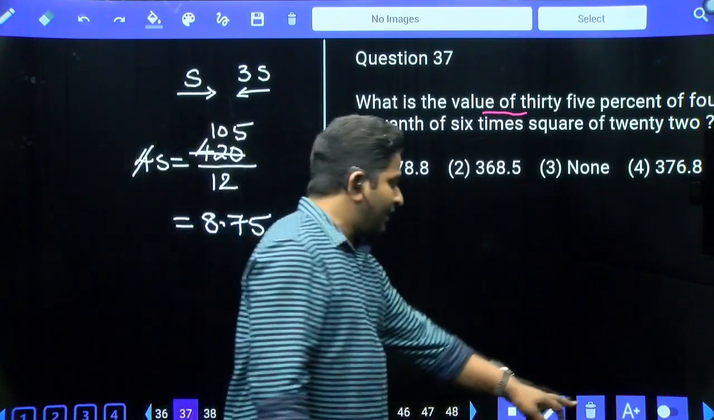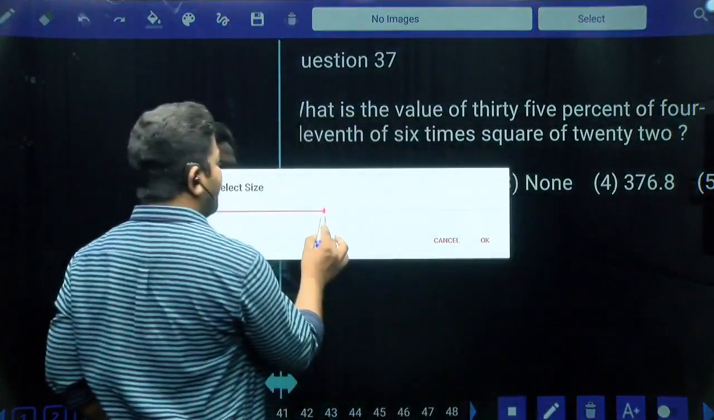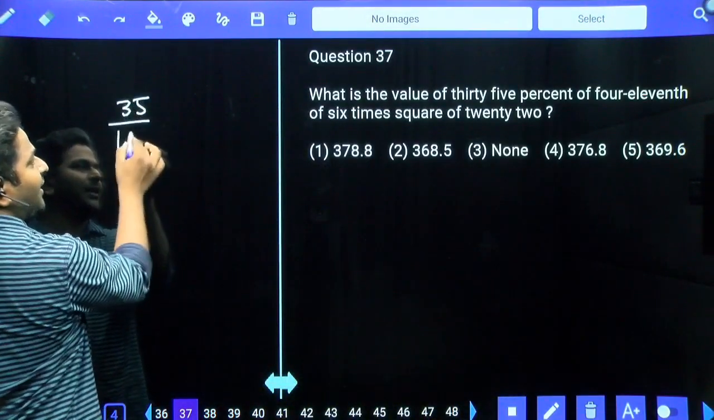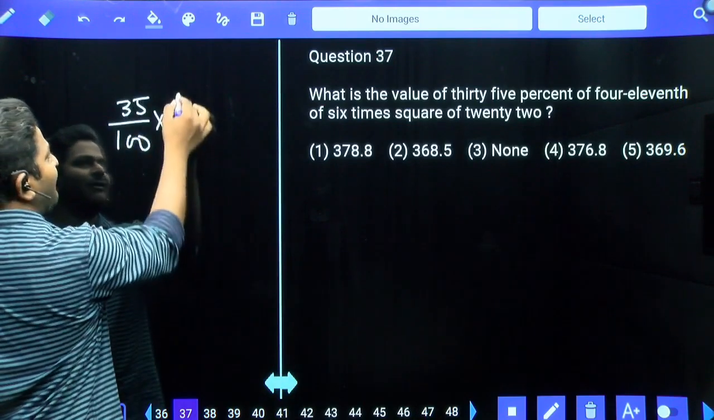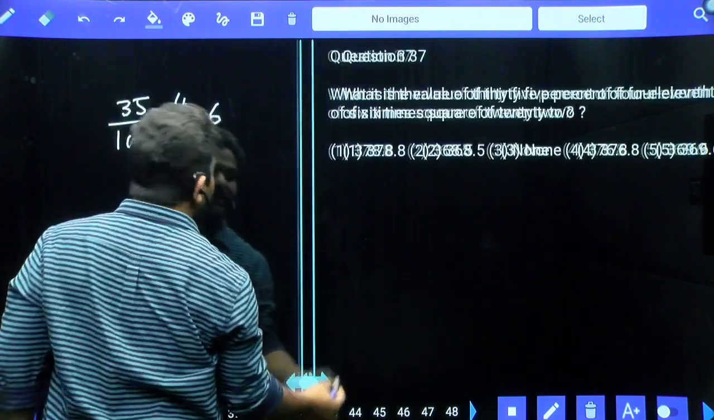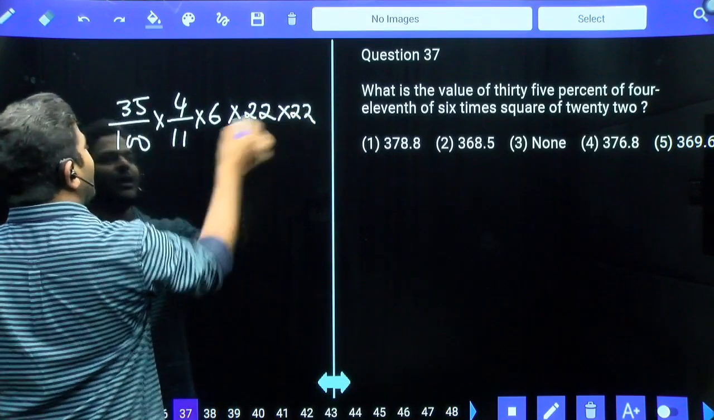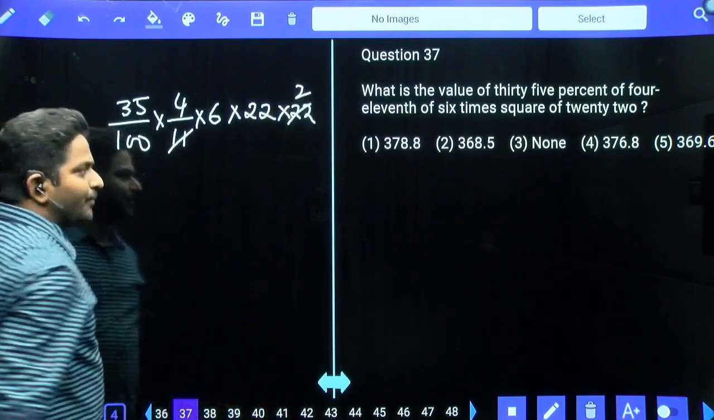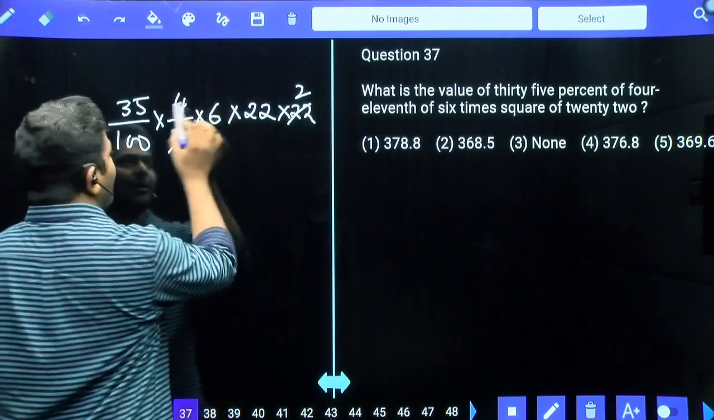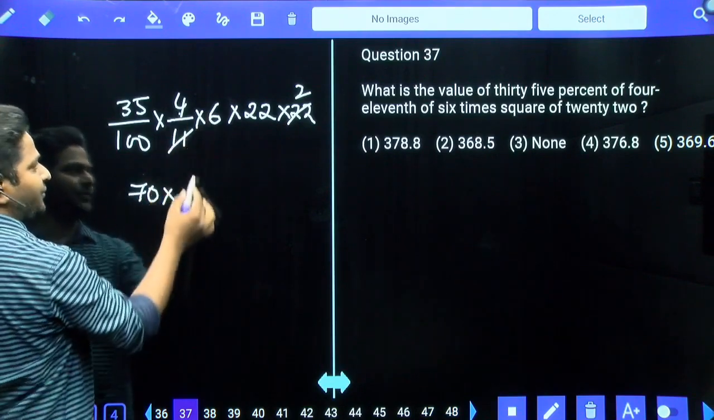What is the value of 35% of 4/11 of 6 times the square of 22? 35 percentage, that is 35 by 100, into 4/11 of 6 times the square of 22. 22 square is 22 into 22. Now 11, 2 times here. In the denominator you have 100, so don't touch that, keep it as it is. Now 35 into 2, 70. 70 into 6 into 4, 24.